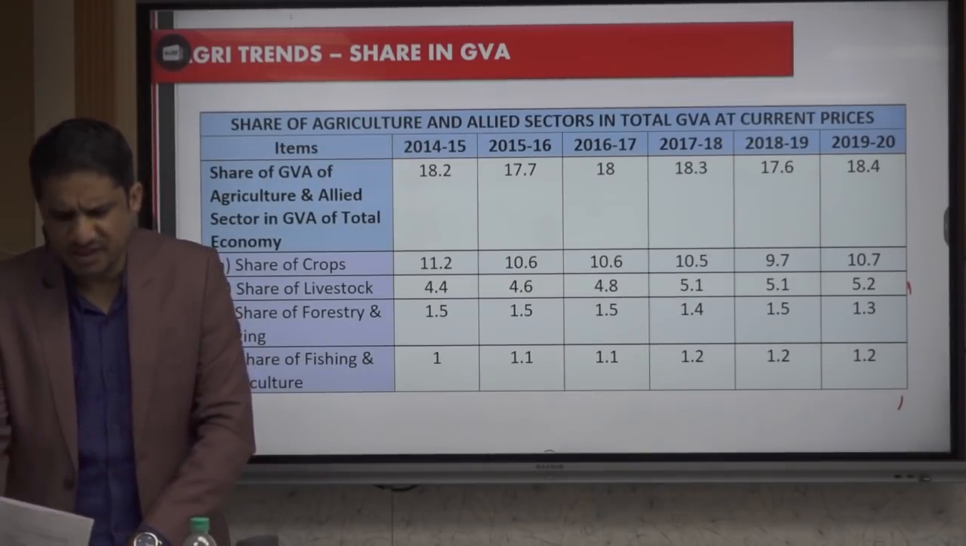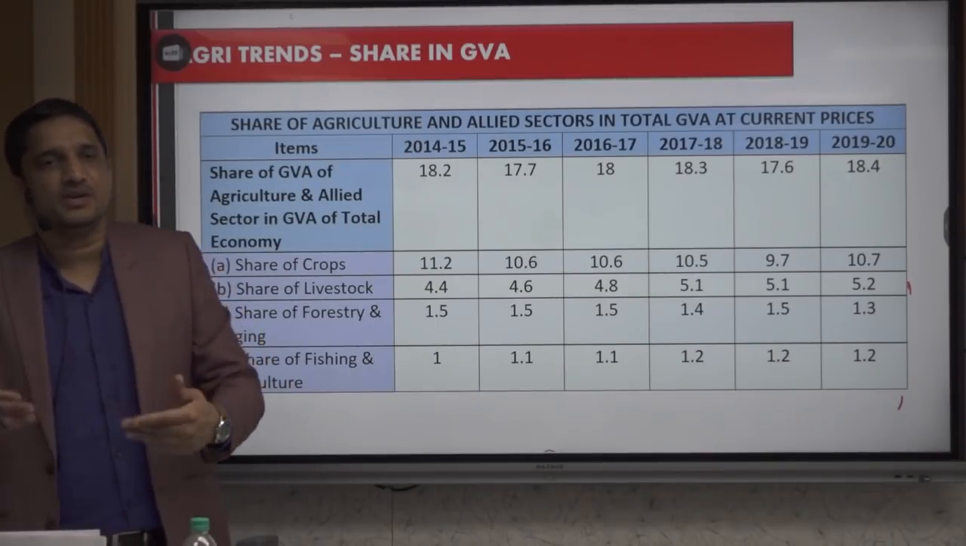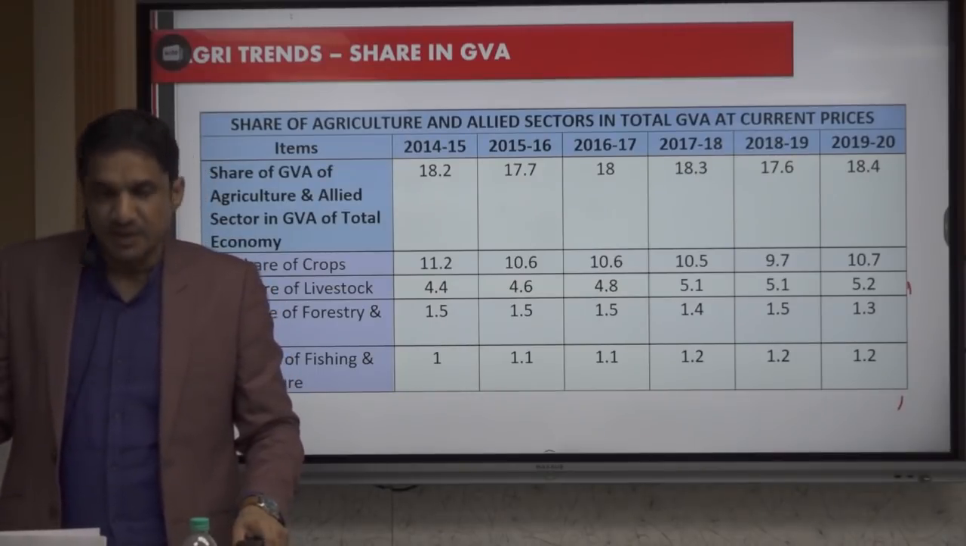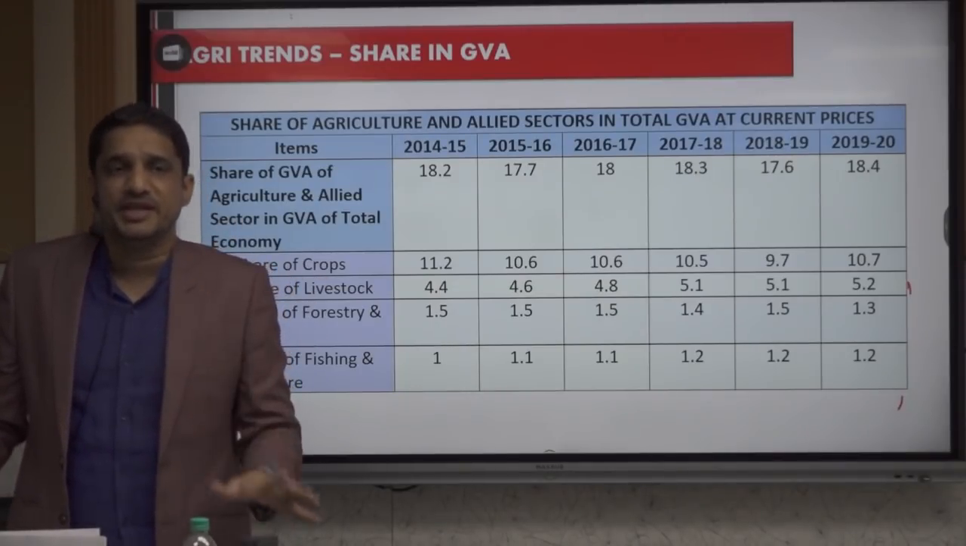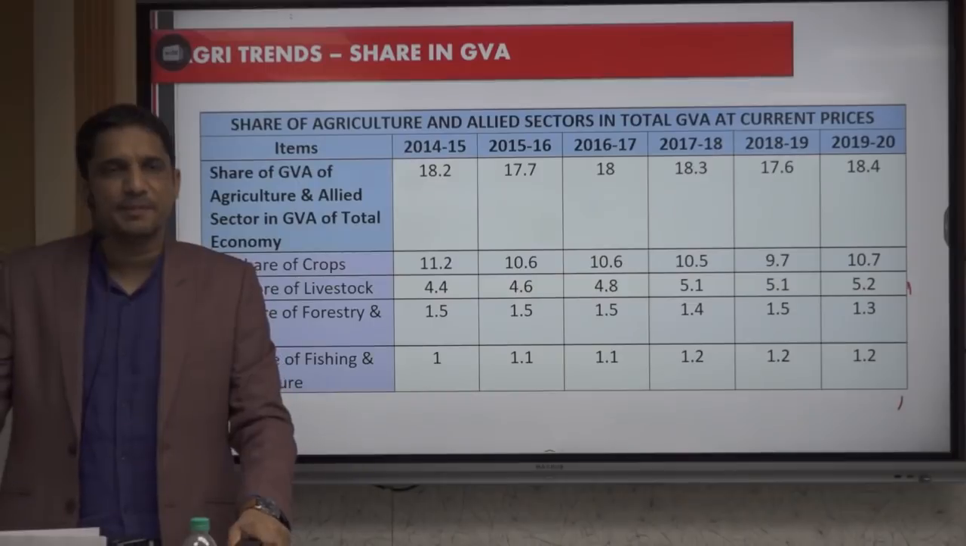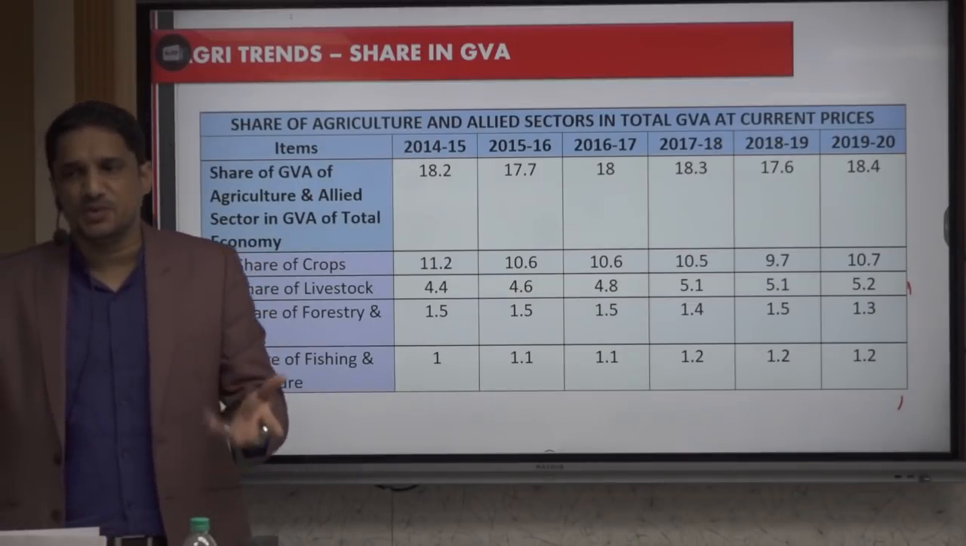Capital formation means investment rate only. So when we say investment, it is quantified or measured into gross capital formation or net capital formation. So if there is no capital formation in agriculture, what does it mean? It means no investment.